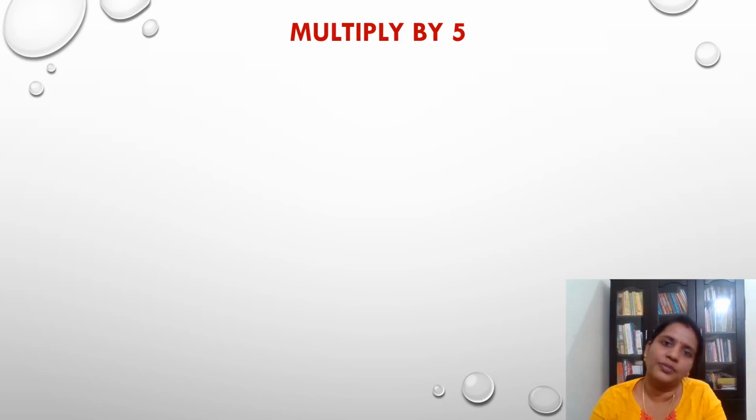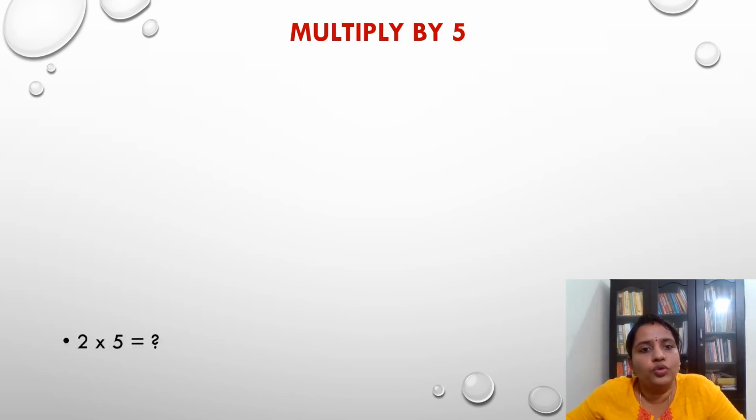And for odd numbers, the numbers other than the even numbers, that is 1, 3, 5, 7, 9 are the odd numbers. To find the multiples of 5, first let's look at the even numbers, the single digits. 2 into 5 is my first question.